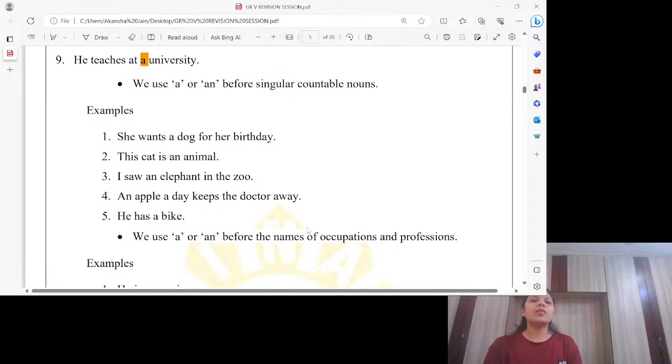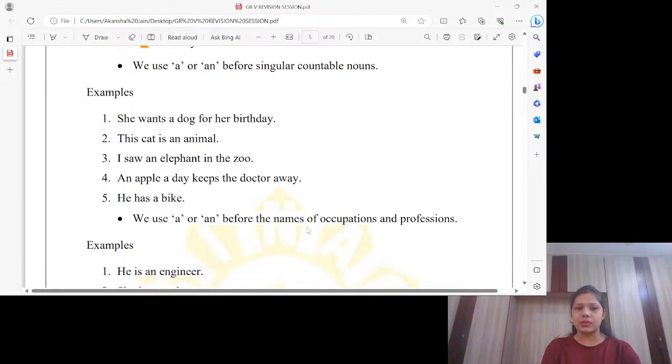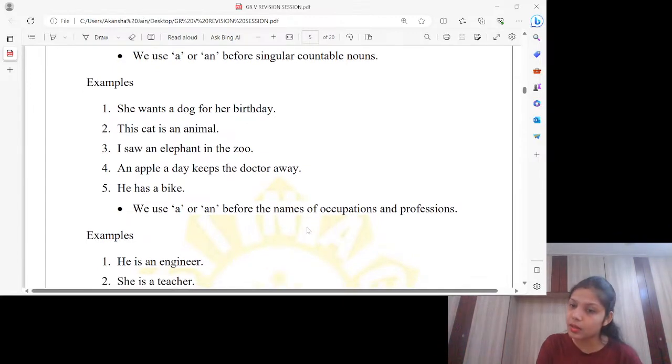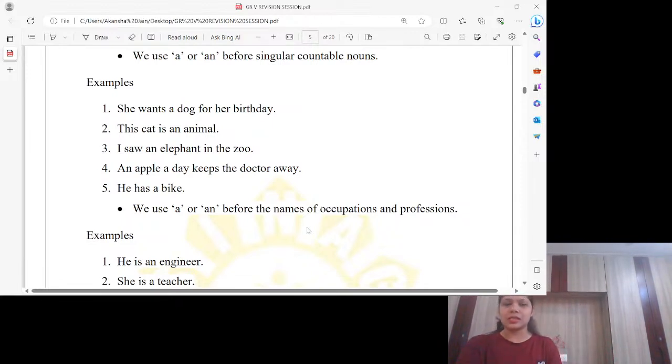We always use a or an before singular countable nouns. Nouns should be singular and countable too. If I talk about these examples now, she wants a dog for her birthday. A dog. So dog is singular. Yes. Is it countable? Yes. So a dog. Depending upon the sound, of course. An animal.